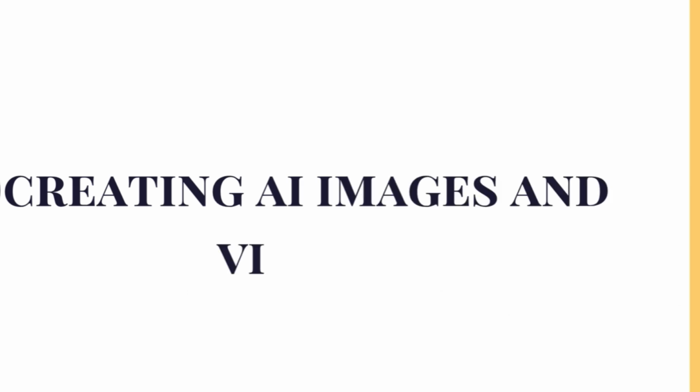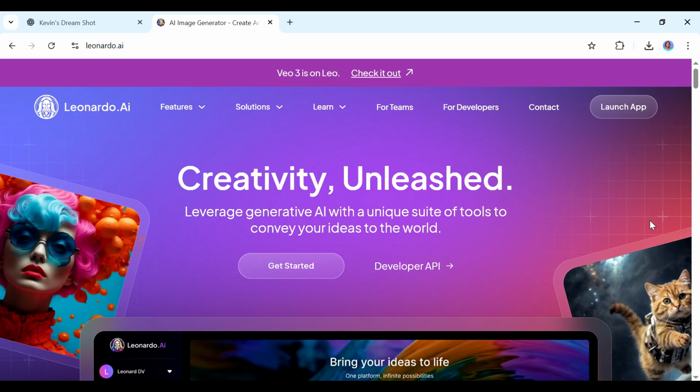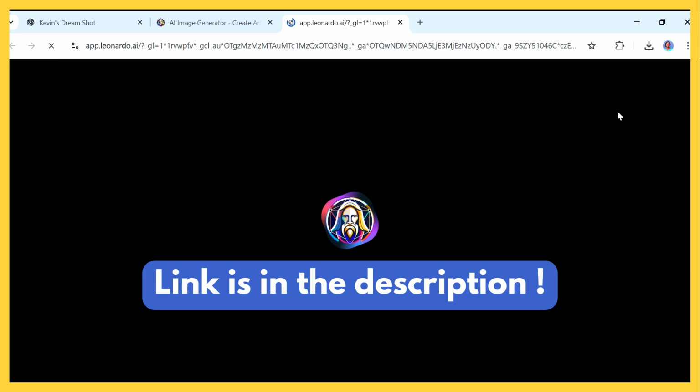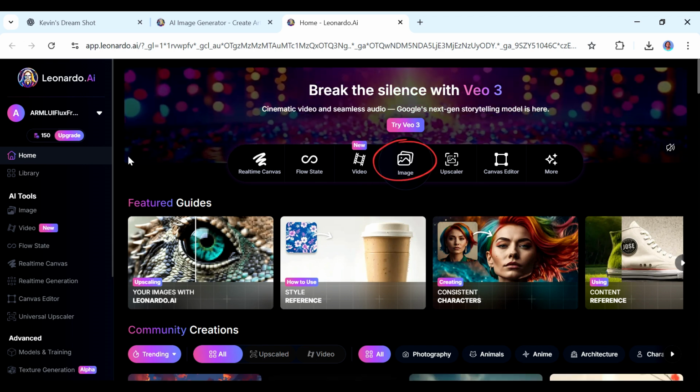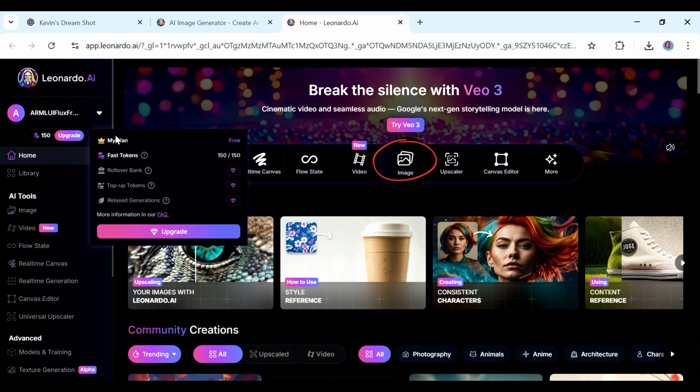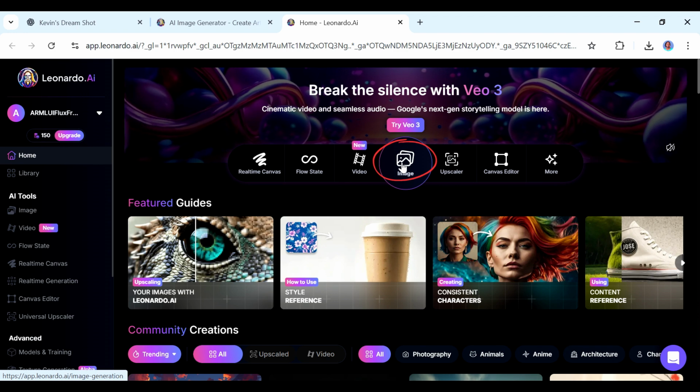And we're already done with the first step because now we have our story. Now the next step is for us to start creating AI images, which we're going to use to tell our story. For that, we're going to use Leonardo, okay? And you can use Leonardo totally for free. I'm going to leave you a link in the description down below. So once you're signed up and signed in, we're going to go to where it says images here. And now we are ready to put in our very first prompt.